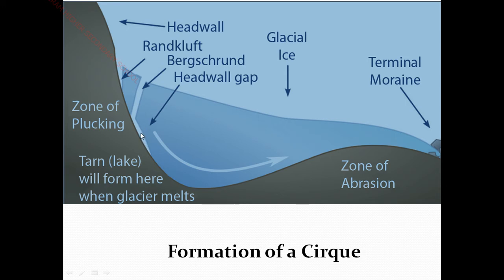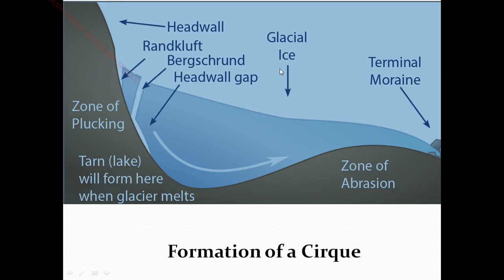This is the headwall, this is the bergschrund, and this is the rock lip. This is the headwall gap. Rock lip means here the headwall gets eroded.